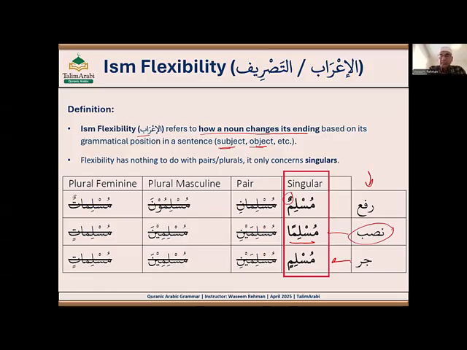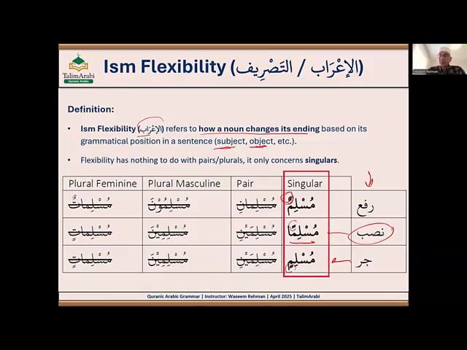All right. So basically, what is happening? Arabs are telling you the grammatical position of a word in a sentence, like whether that word is a subject, or an object, or something else, right? And that's what i'rab is. I'rab is basically how a noun changes its ending. That we already learned, right? If you have dammatan, or fathatan, or kasratan, these are i'rab.